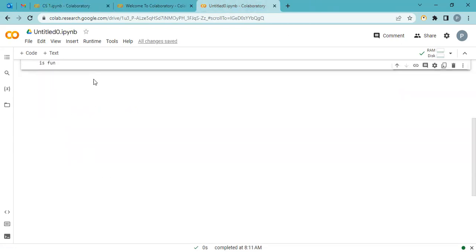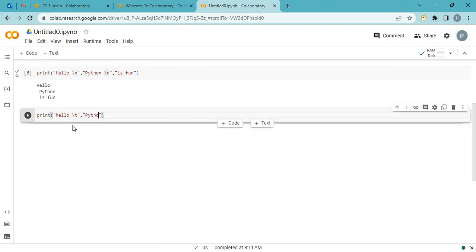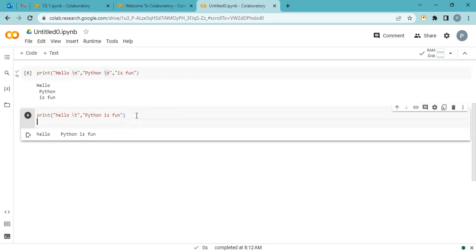Okay, let's use it. Plus code, print, quotation, hello and \t for tab, comma, any other argument. Run. See, hello and space. Okay, it's because of this \t. \t is for tab. If I write here,